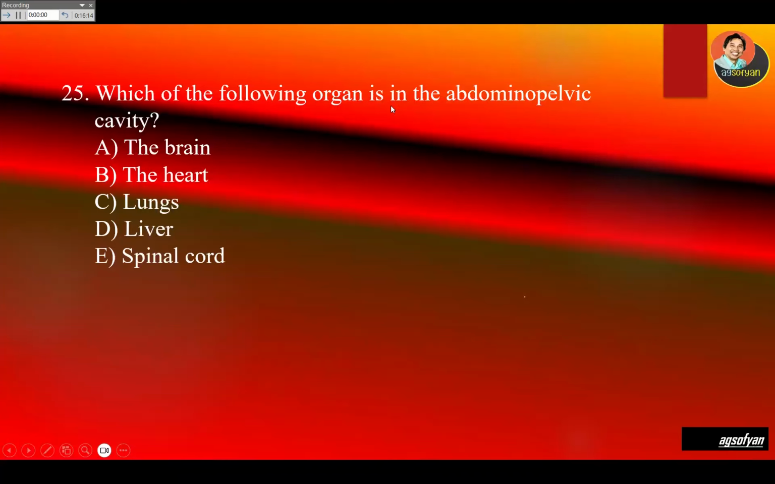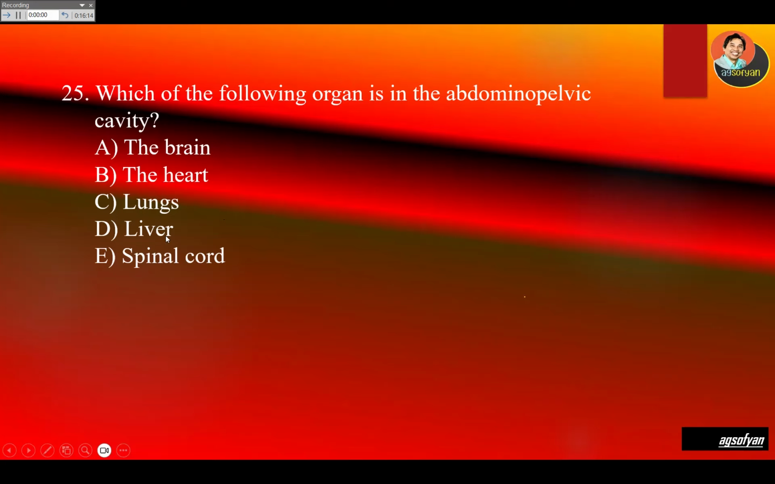Which of the following organs is in the abdominopelvic cavity? So remember, the abdominopelvic cavity is the biggest body cavity that we have in the ventral area. It consists of many organs. Like, for example, look at A, brain. It is not. Brain is in the cranial cavity. The heart is not. The heart is in the thoracic cavity. Lungs, also in the thoracic cavity.